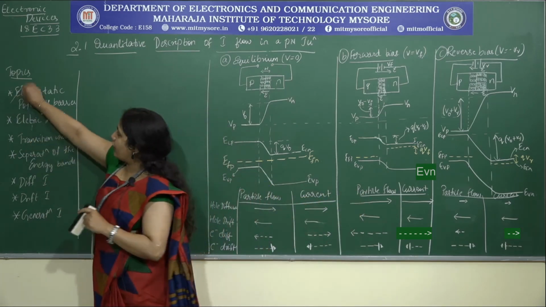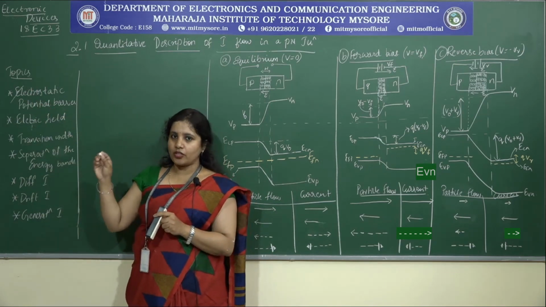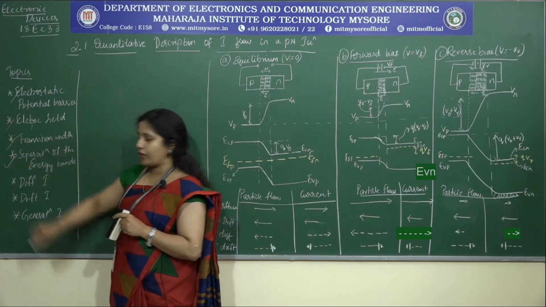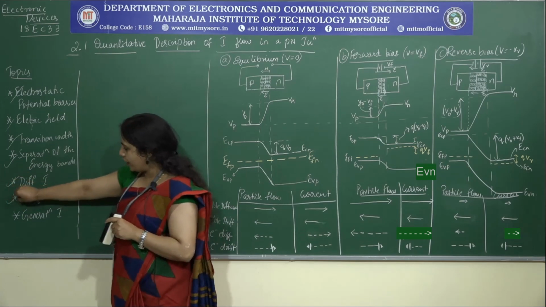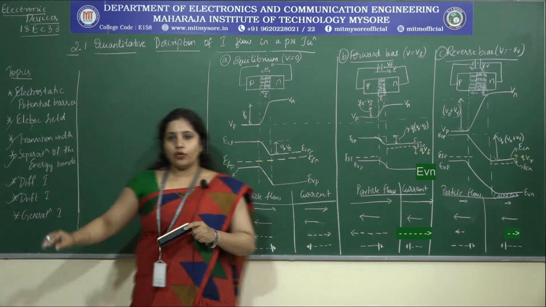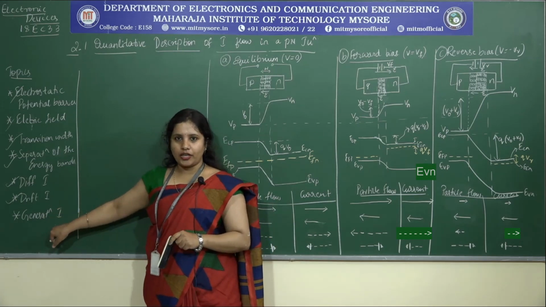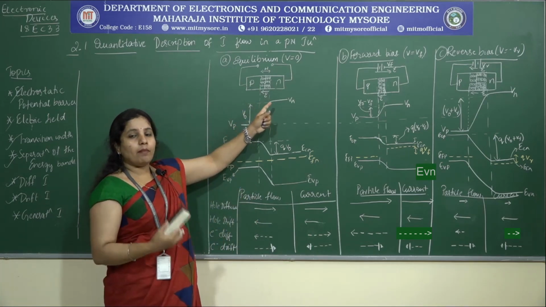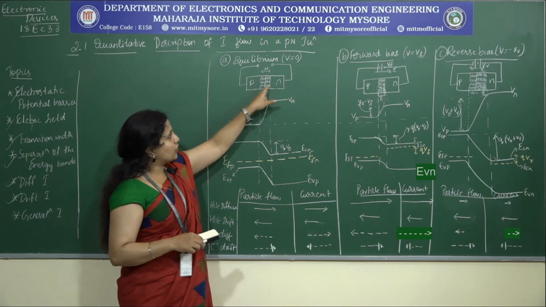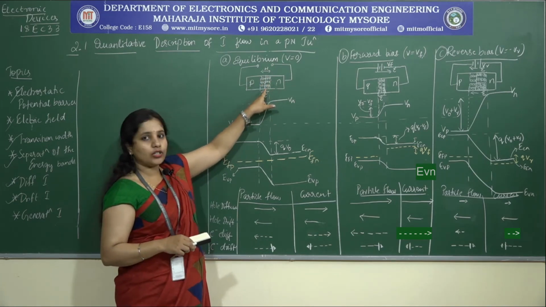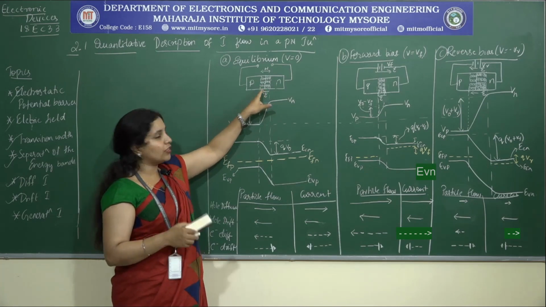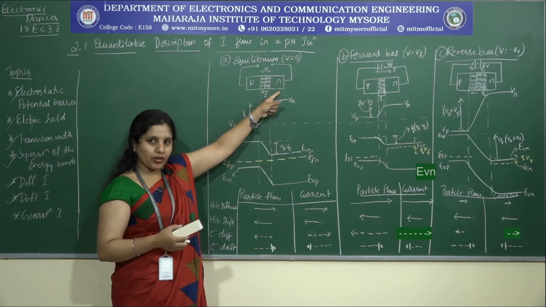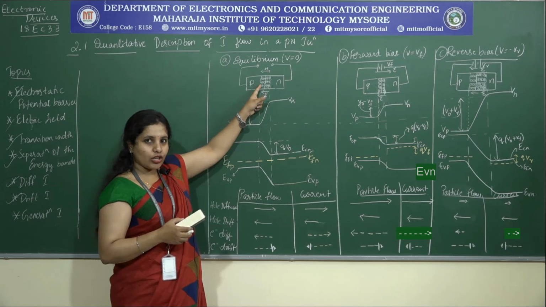So we understood how the electrostatic potential barrier varies in the case of forward bias, reverse bias and equilibrium. We also understood the electric field intensity, the transition width, the separation of the energy bands, and what happens to the diffusion current and the drift current. Now, the one factor that you have to understand here is the generation current. What this relates to is how many minority carriers I can generate at this particular junction, which can clearly say how often the drifting can happen. And that amount of current is whatever it generates because of the EHP pair generations at the junction.